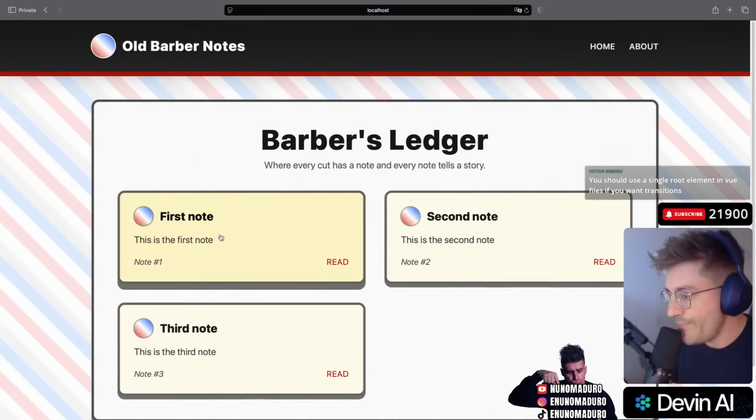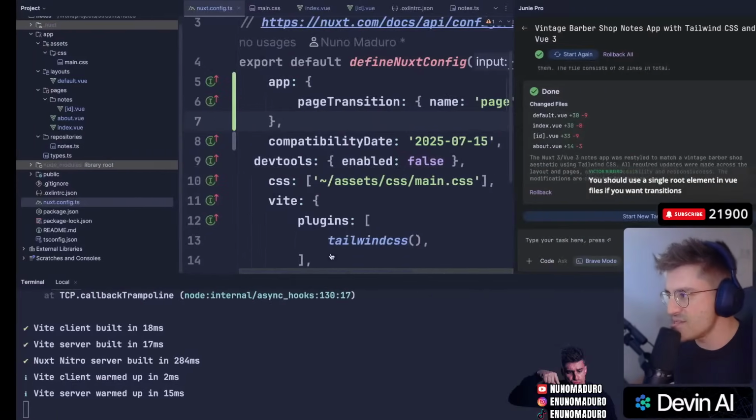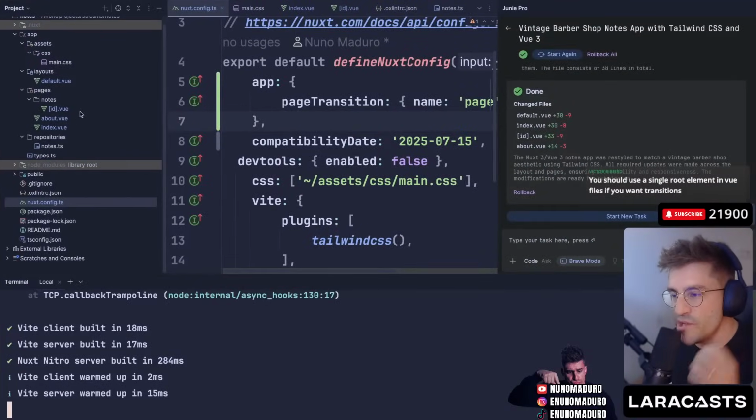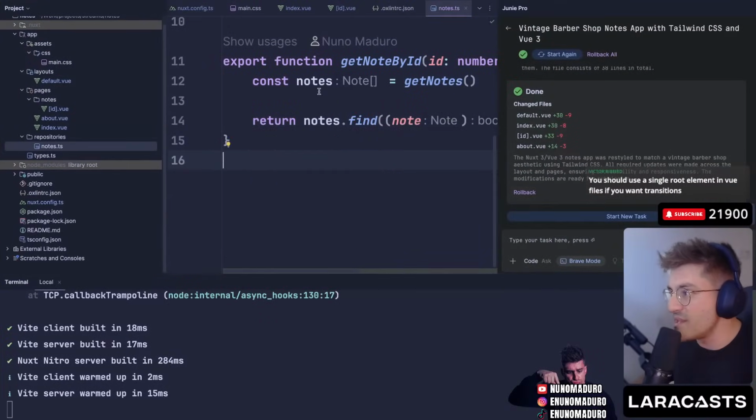Okay, so we have 3 nodes. Let's add 4 to make this thing a little bit more pretty. But at some point, we need to make this dynamic. That's the next step, chat. That's literally the next step.